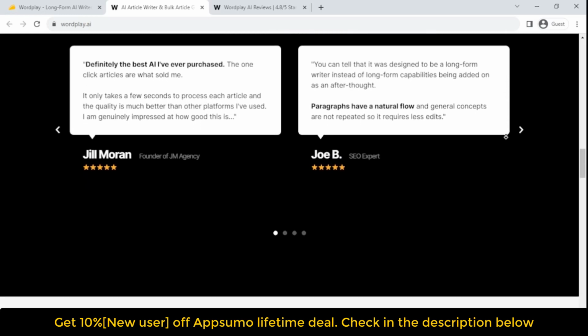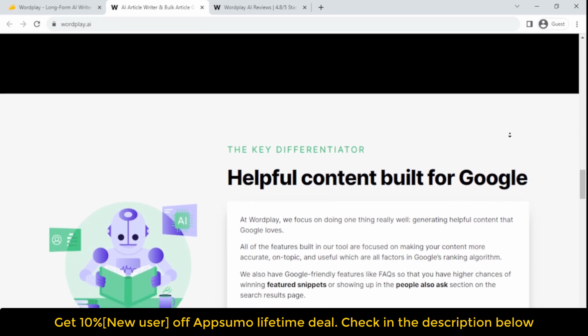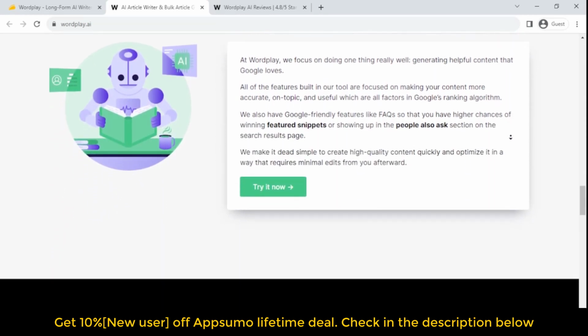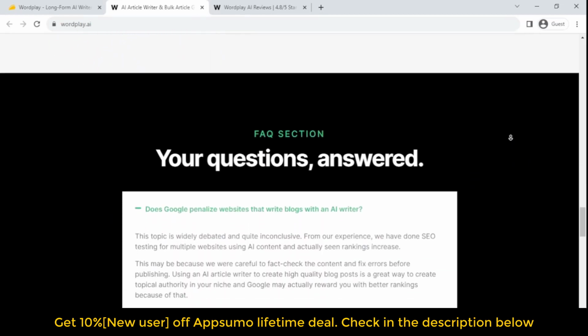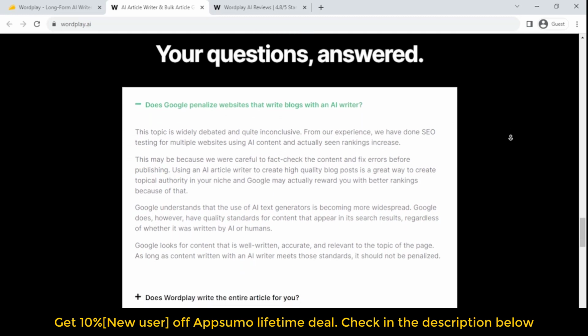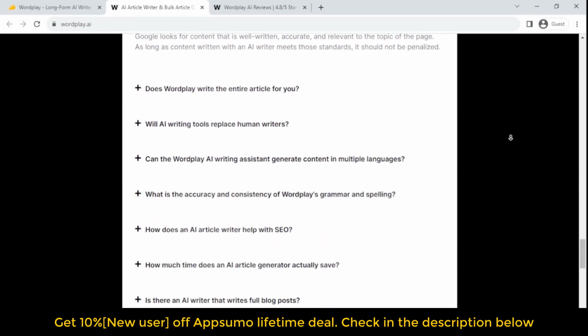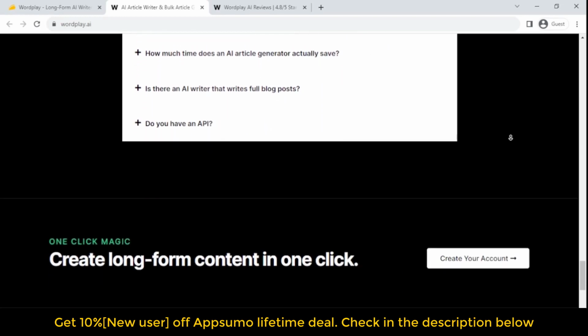Easy to use. If you think using AI-powered tools is complicated, you are wrong. Wordplay is designed to reduce the hassle of content writing, so it is straightforward to use. You can easily create high-quality content with Wordplay AI. Wordplay pricing plans. This AI writer has a unique workflow that is incredibly simple and powerful. To use it, you just input a title, keyword for the article, and then input 6 subheadings. That's it, and a few minutes later, you will have a 1,500-word article.